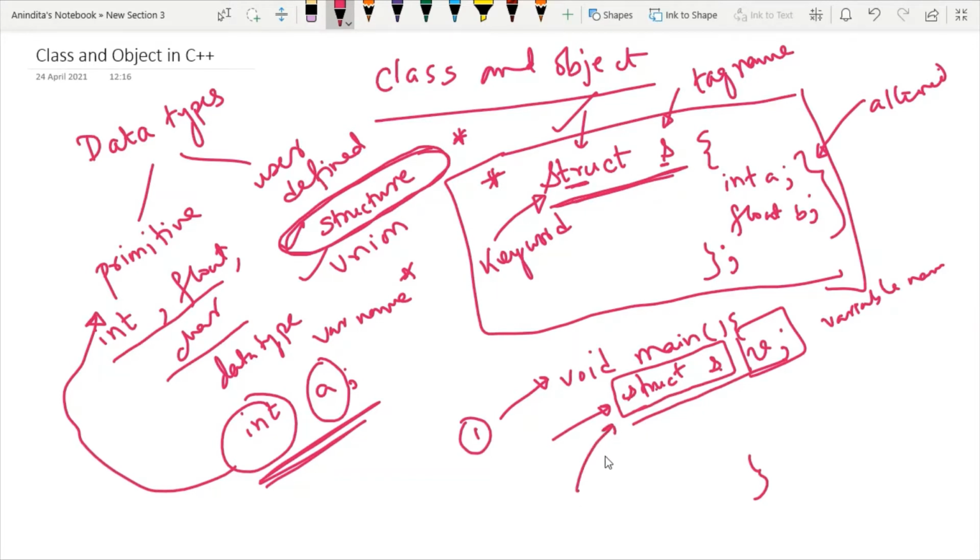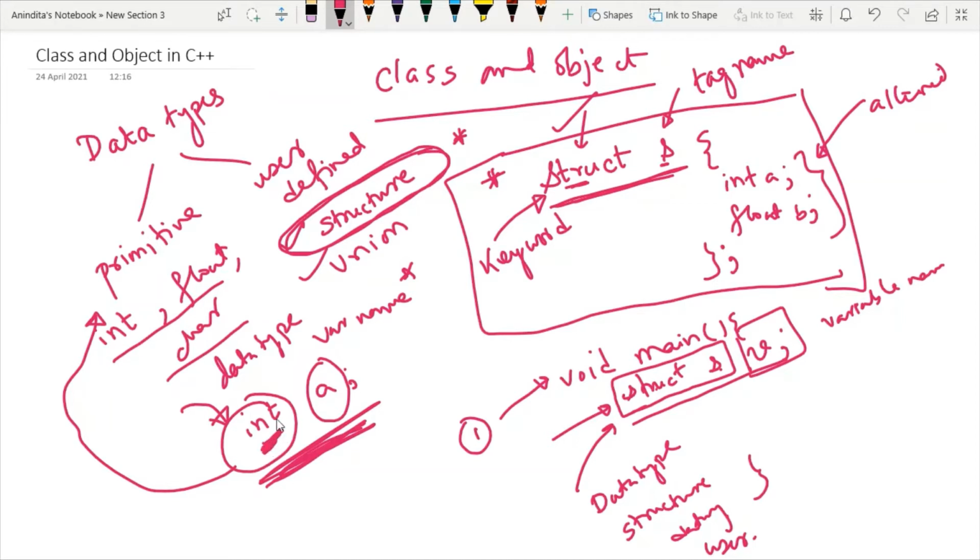So struct s altogether denotes the data type, and this data type is known as structure data type, which is a user defined data type. So this is the basic difference. Whenever we write any primitive data type, since this data type is predefined, the body of the data type we don't have to define.